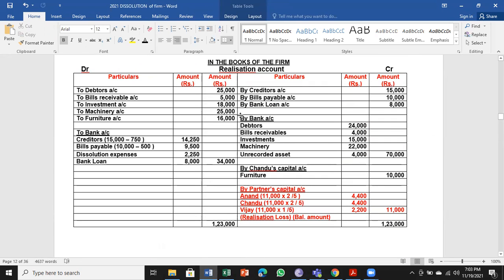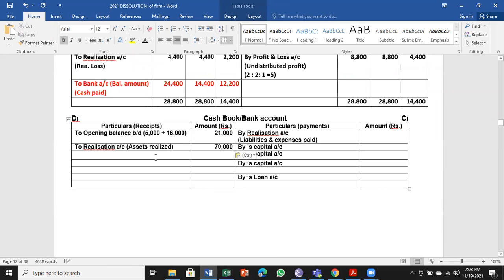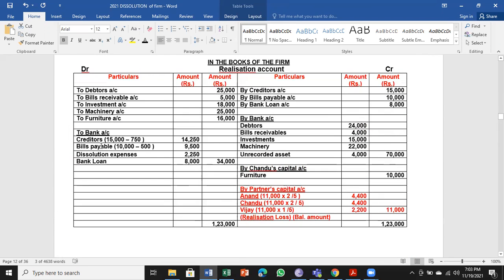Then we have to look for bank entries. See, we have made a bank entry here. The amount realized is 70,000. This 70,000 will come on the credit side, as you can see, assets realized. The entry has to be done properly to realization account. From which account we are taking, that account name we have to write. So to realization account, 70,000. We are taking from realization account, remember, 34,000 towards liabilities and expenses paid.